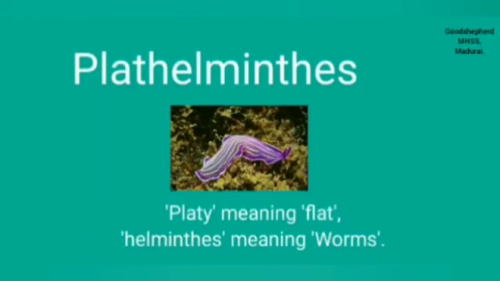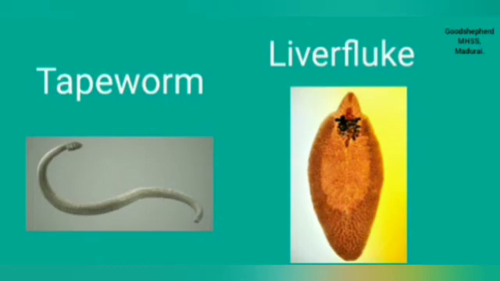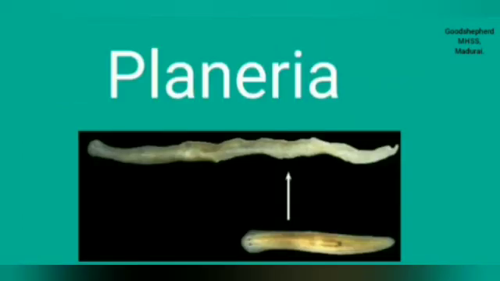Platyhelminthes gets its name from two Greek words, platy meaning flat and helminthes meaning worms. Phylum Platyhelminthes includes tapeworm and liver fluke. Platyhelminthes are free-living worms and parasitic. Free-living animals include planaria and parasitic animals include liver flukes.